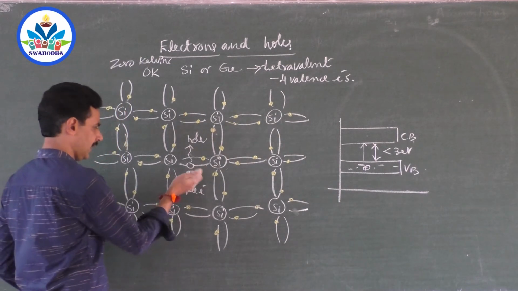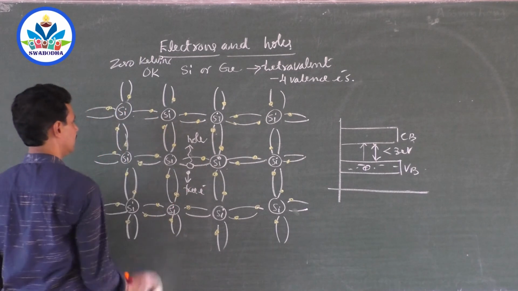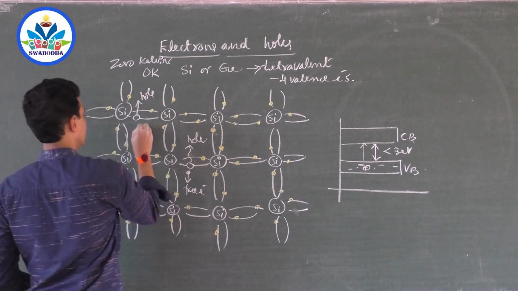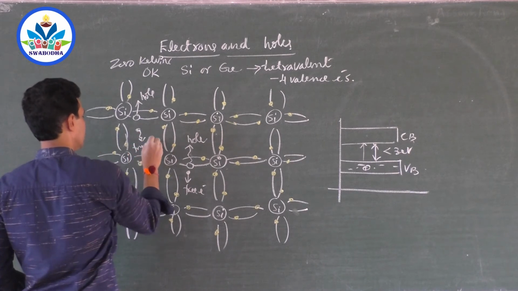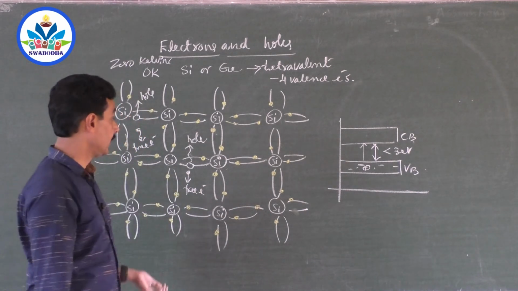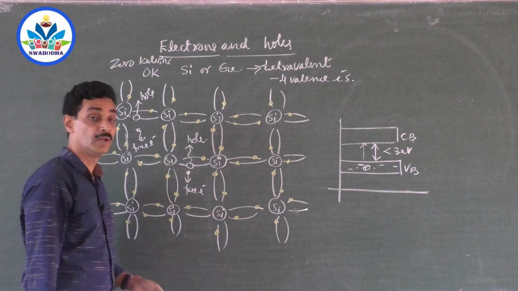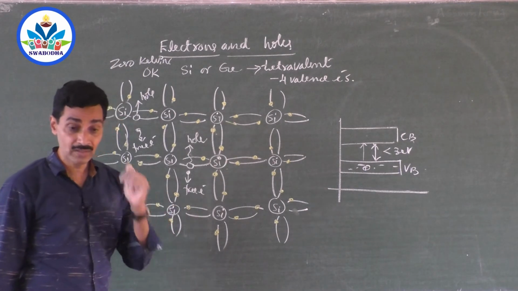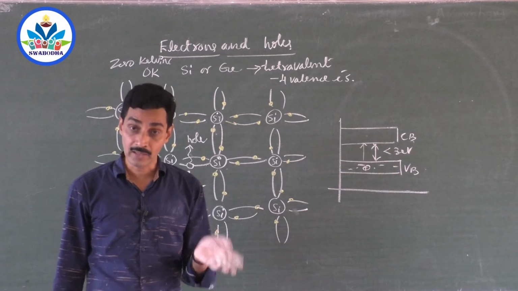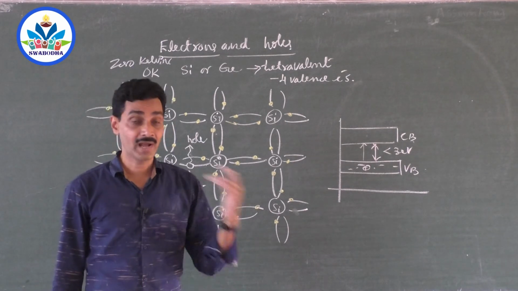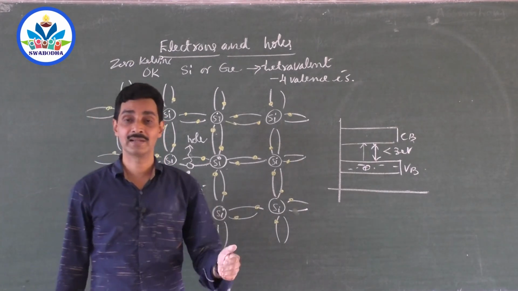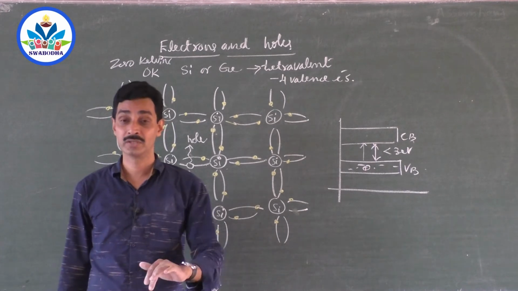Now, one more bond is broken here and one more vacancy is created, and this is called a hole, and the free electron will move, right? This electron has no job now, it can move from atom to atom, it is not taking part in any bond. Now, what about this hole? Holes also move. That is why there is current in a semiconductor also because of the movement of holes. So charge carriers in semiconductors are not only electrons but also holes, because holes move.